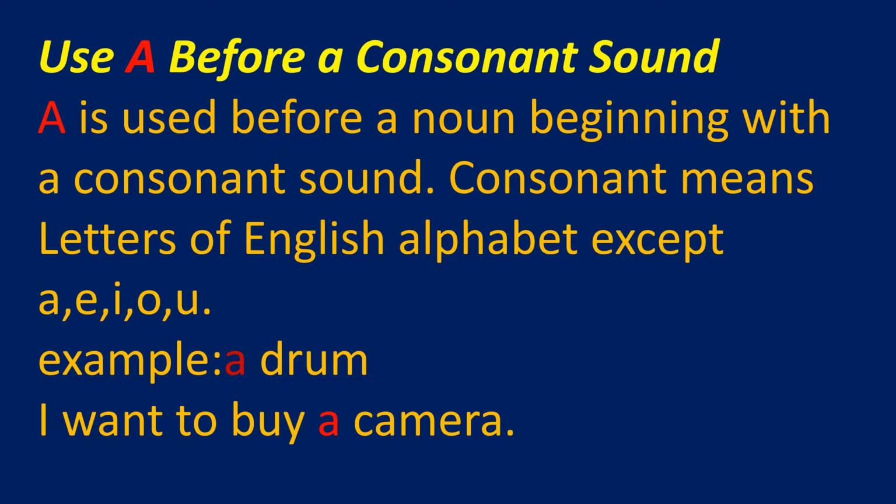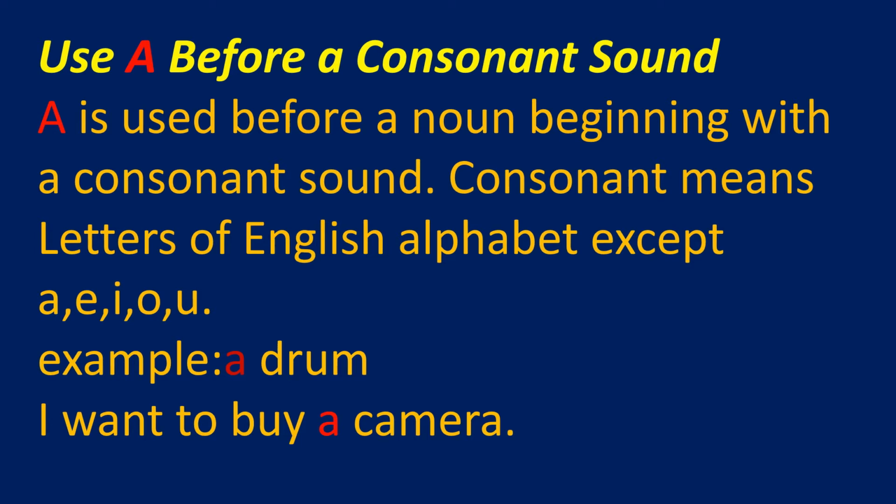First, use a before a consonant sound. Article a is used before a noun beginning with a consonant sound. Consonants means letters of the English alphabet except A, E, I, O, U, which are vowels. For example, a drum.